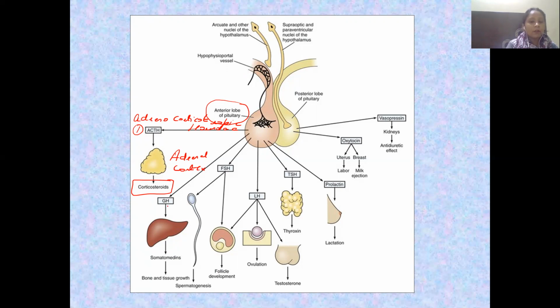Then we have another hormone, GH. What is GH? Growth hormone. It is going to act on the bones and the tissues for growth. Our height increases. Why? Because of the secretion of the growth hormone.